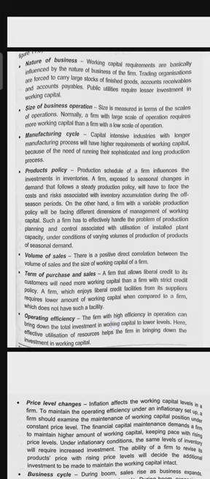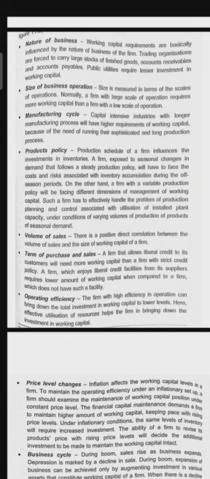Product policy means every product will be having a policy. To produce it, there will be a fixed amount of investment and a fixed amount of profit. So the product policy used in the business will affect the working capital. Product policy means a specific amount of investment will be decided on the product, and a specific standard of profit will also be decided before the business has been started.